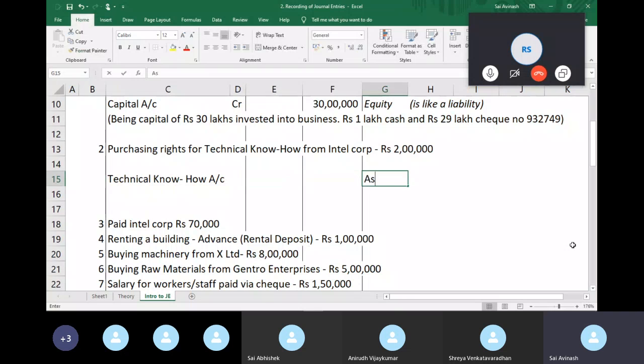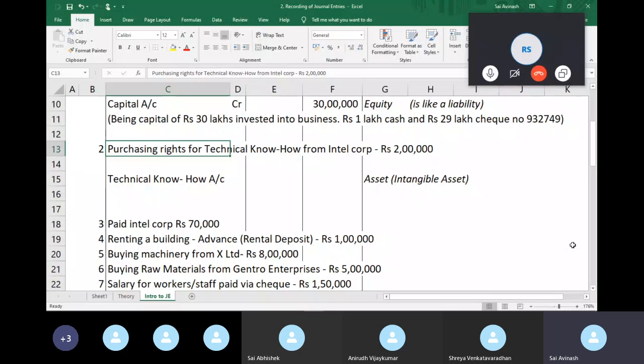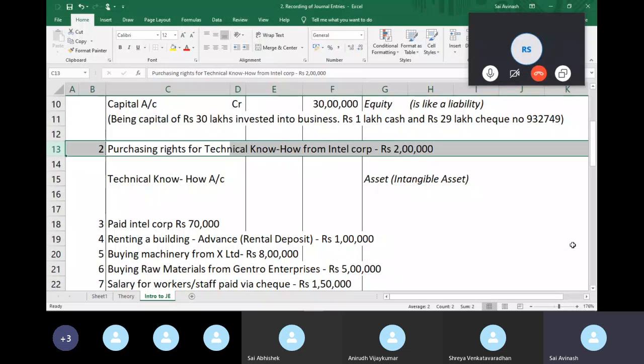This is an asset account, and we call this an intangible asset, just giving you a piece of information. The next account we have is Intel Corp, and we are purchasing it from them. Here, we have not been told whether we have paid them the money yet. This simply says I purchased the right.